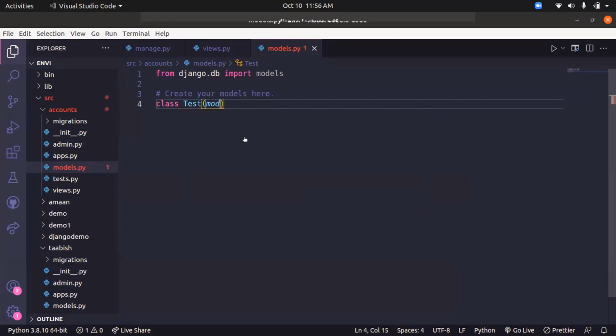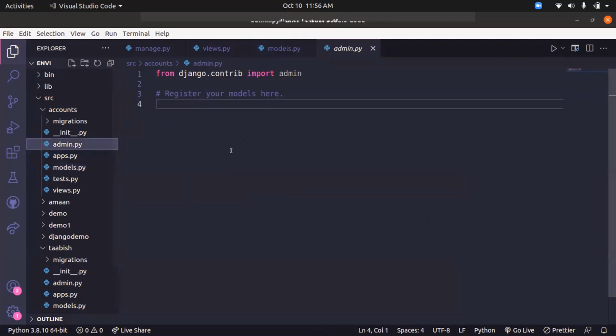Now you will inherit this class from models.Model, and I will start declaring my fields over here. Those fields will be created with the table name as test and the column name as the field which I declare over here. So it's that simple to create a table in Django. So this is the models.py file.